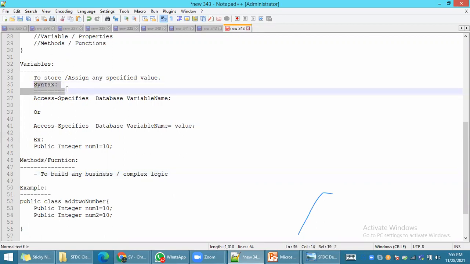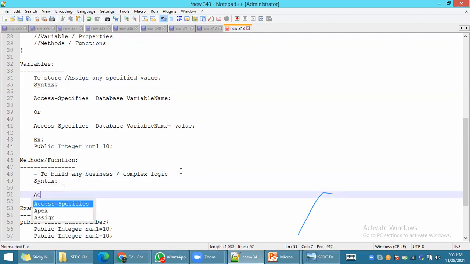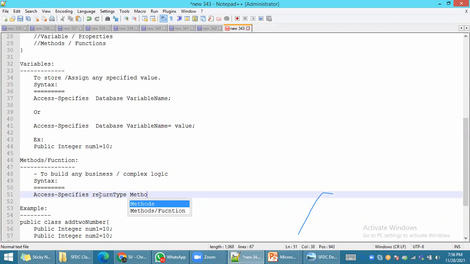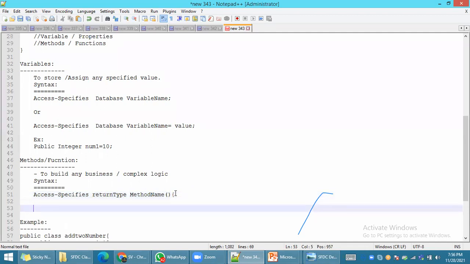What is the syntax to define it? First define the access specifier. Everywhere, for the class, variable and method, you will see an access specifier. Then the return type, which can be void or a primitive data type. Then the method name, which is a user-defined name. The method has an open and closed parenthesis, and the method is also opened and closed with curly braces.